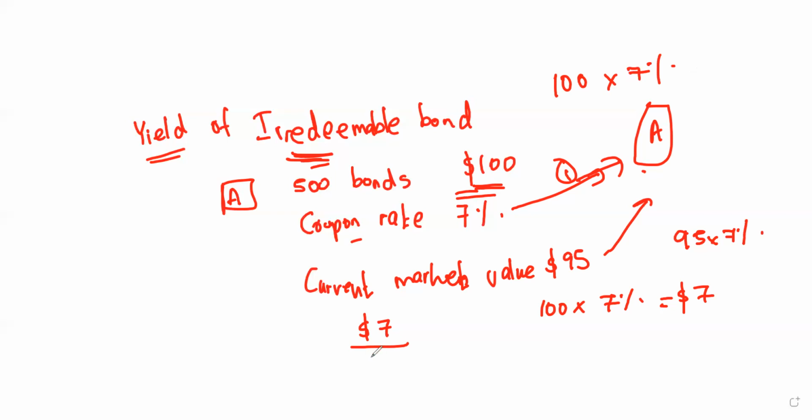After that, you need to divide it by the current market value. It's going to be 7 over $95 into 100. This would be the percentage, which is 5.26 percent. So if you invest in that bond now, you are going to get a 5.26 percent return within a year. That's the meaning of the yield of an irredeemable bond.